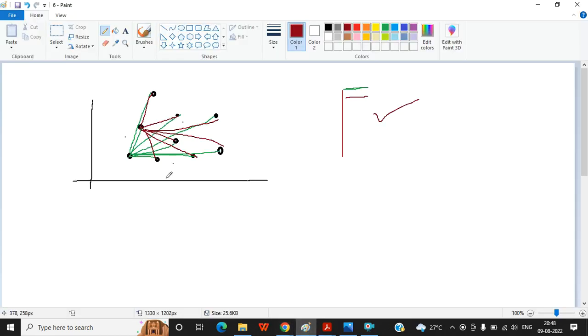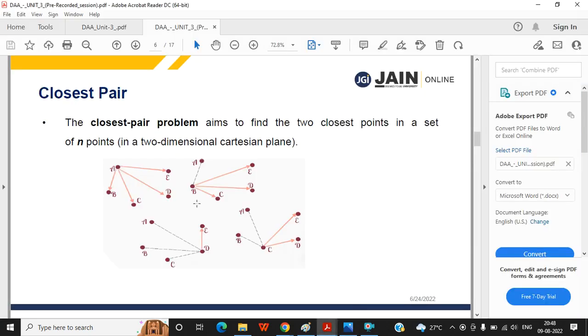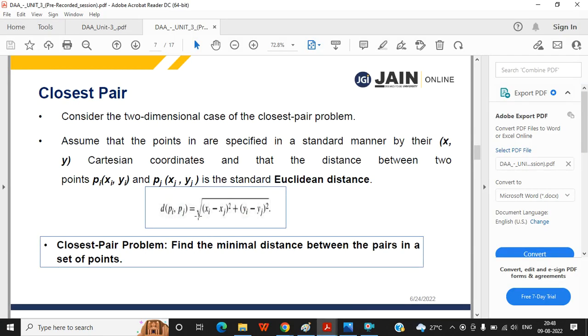So how can we find the distance between two points? In a geometrical problem, we can find the distance between two points with different formulas. Here in this technique, we can use the Euclidean formula. This is the Euclidean formula.